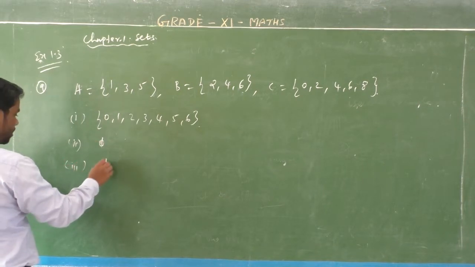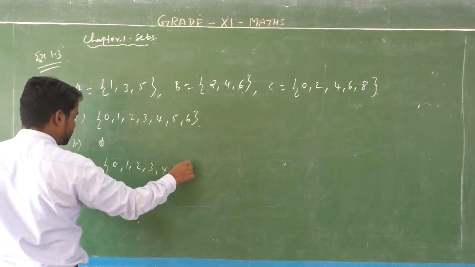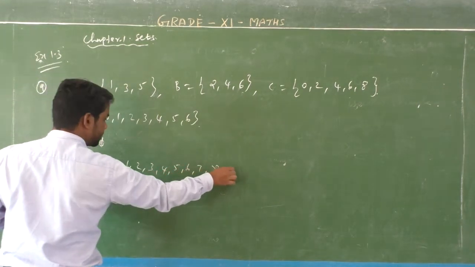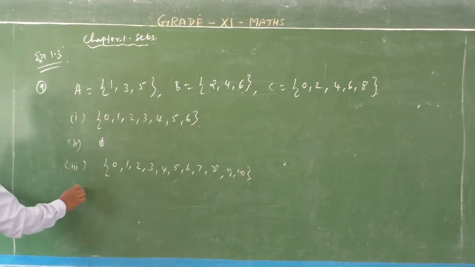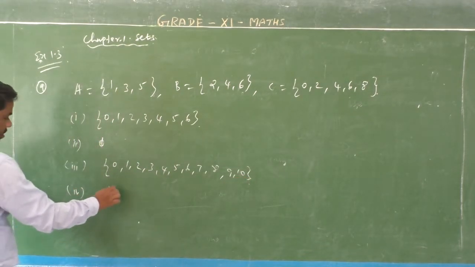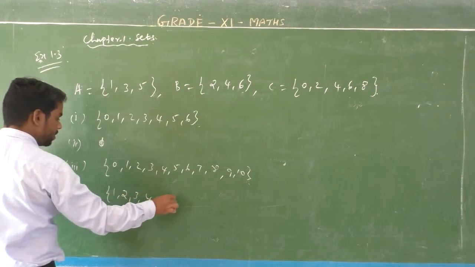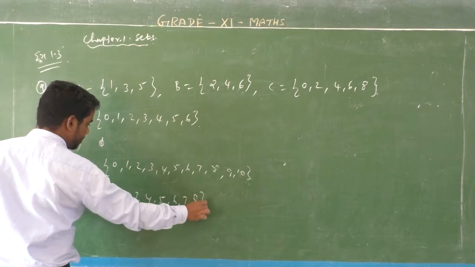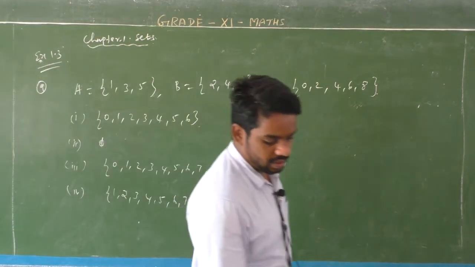Third one, {0, 1, 2, 3, 4, 5, 6, 7, 8, 9, 10}. And fourth one, {1, 2, 3, 4, 5, 6, 7, 8}. Okay, so these are the given sets.